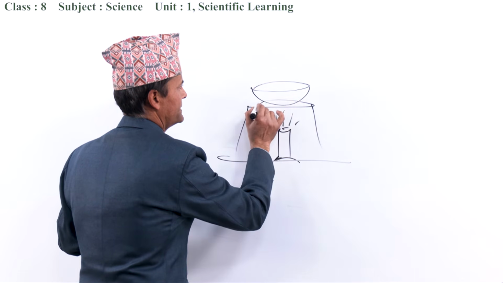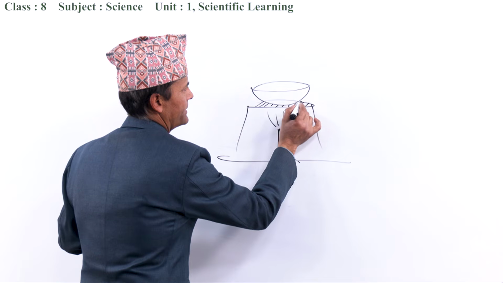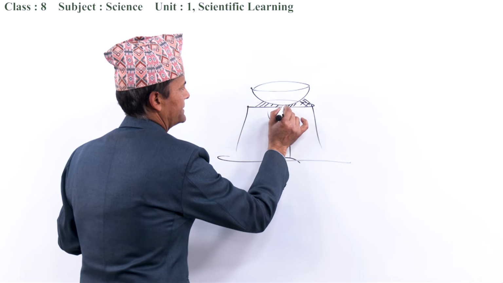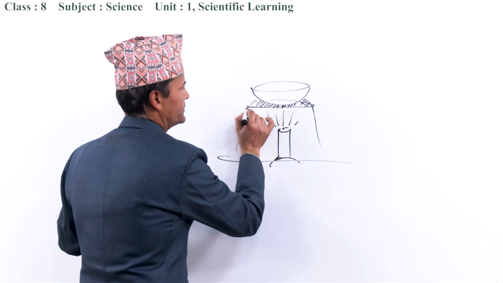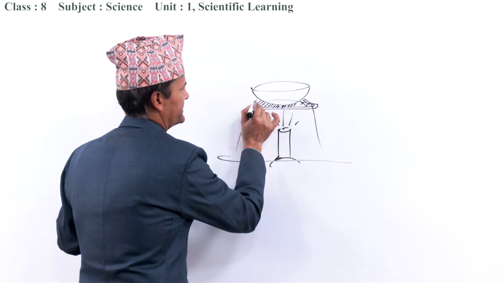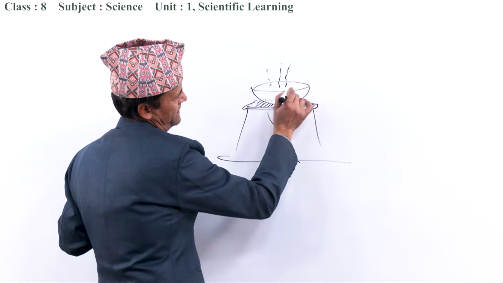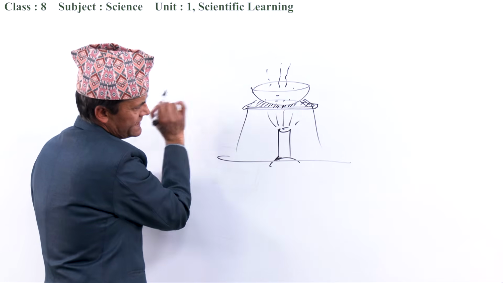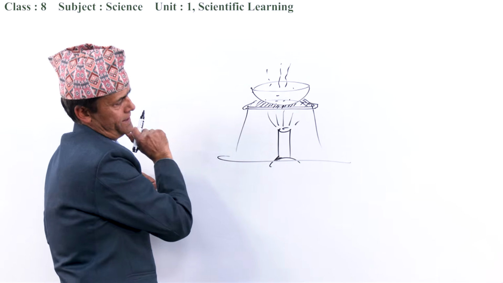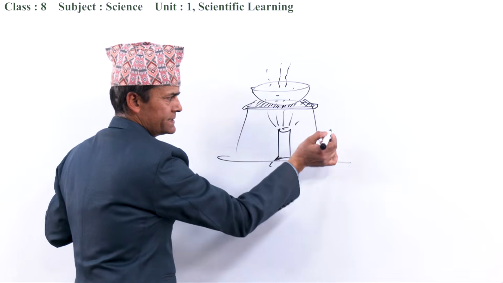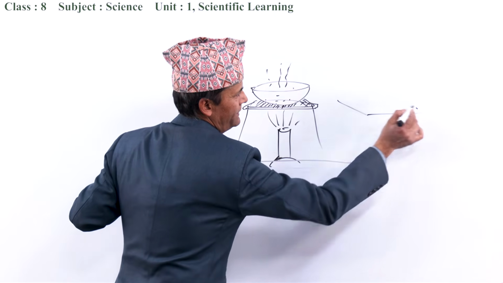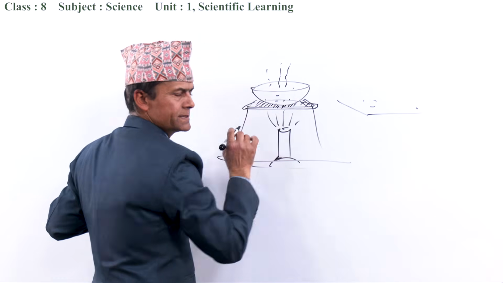Under the porcelain basin, we have put wire gauze. First, we should put wire gauze on the tripod stand. Then, if you touch this boiling object directly, it can burn your hand. And if we put this directly on our working table, it can harm our table.